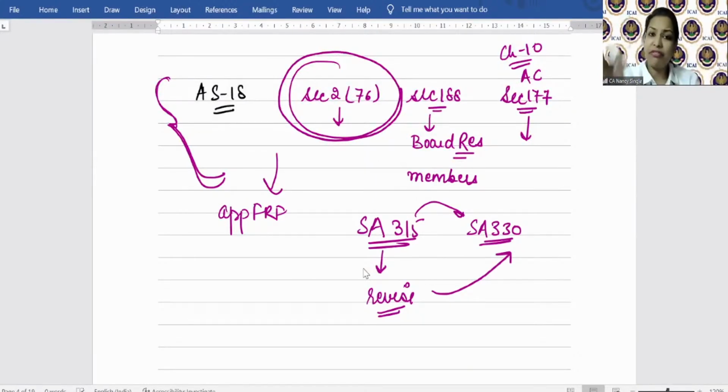So this is the basic framework behind SA 550, which is related parties. SA 550 also gives a basic guideline as to what is a related party. So we will see the definition of related party in terms of SA 550. Then we will see what documents the auditor can inspect in order to have knowledge about the related parties, relationships, and transactions, and what audit procedures and responsibilities the auditor has with respect to related party transactions and relationships. So this is a basic idea about SA 550. Clear?